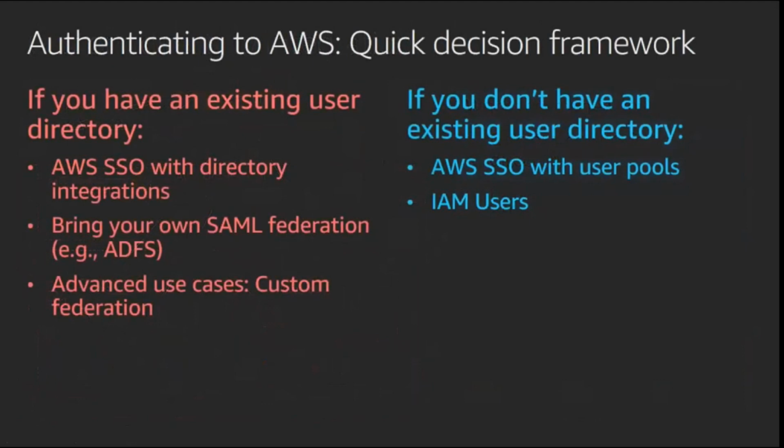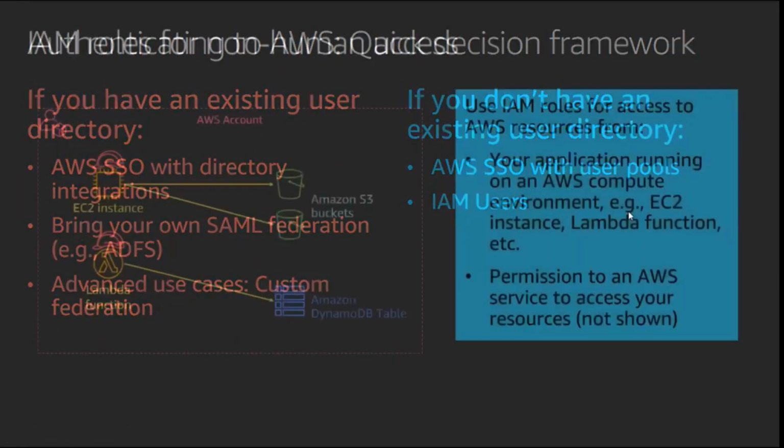So what is the guideline, you may ask? If you have an existing user directory, you may do either SSO with the directory integration, or you may do a SAML federation, right? Those are the two typical ones. Some unique customers with nuanced needs go for custom federation. If you don't have an existing user directory, you would end up with permanent IAM users, obviously following best practices, or else AWS SSO with user pools.